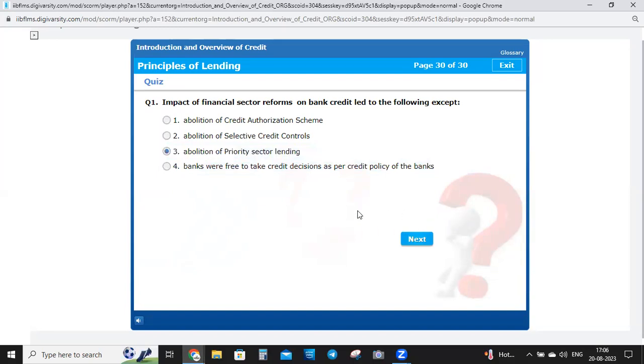So priority sector lending was not abolished. It was not a part of the impact of financial sector reform. Okay, so the others were the impact: abolition of credit authorization scheme, selective credit control, and this was also an impact, that banks were free to take credit decisions as per credit policy of the bank, and banks have given priority to priority sector lending. It's not an abolition. So third is the correct answer.